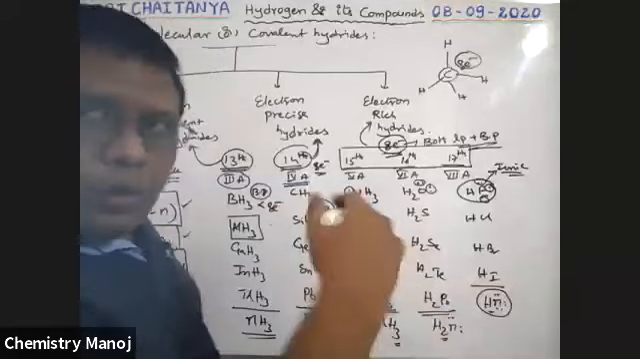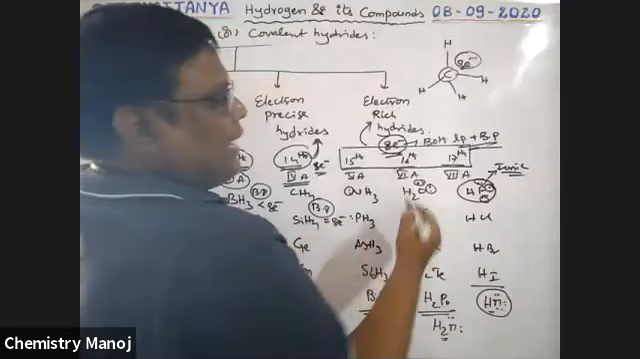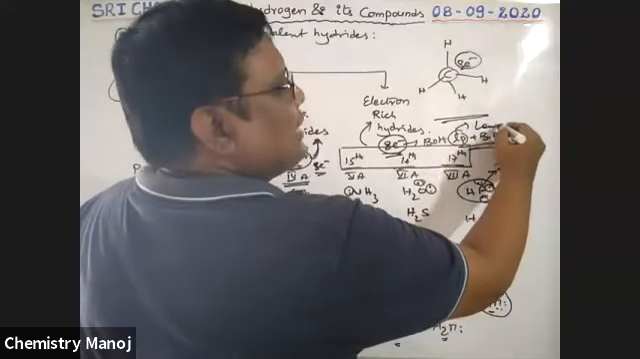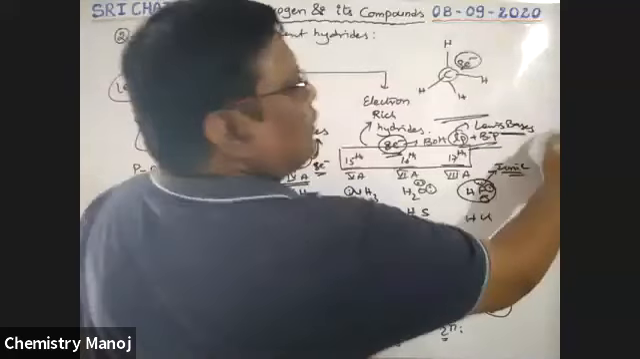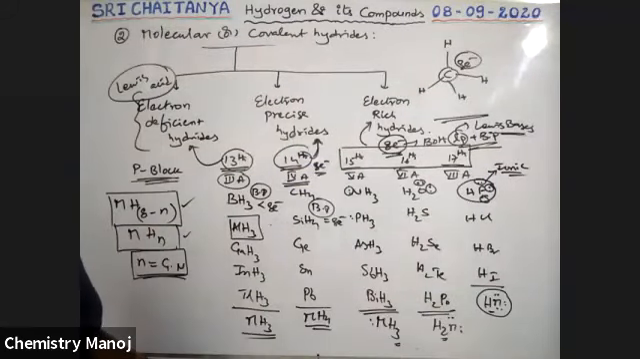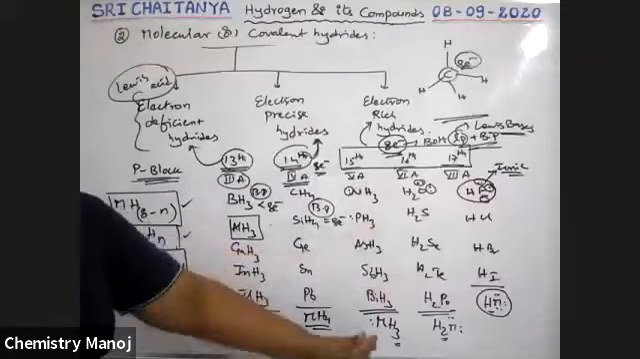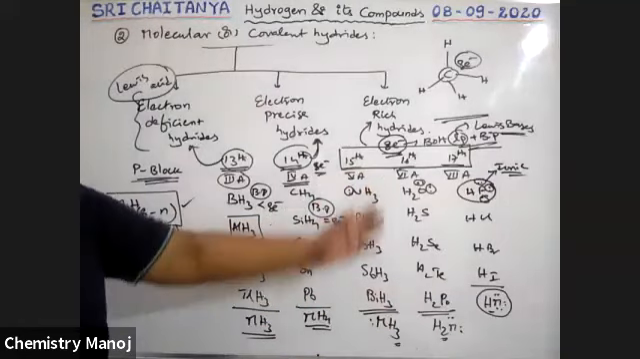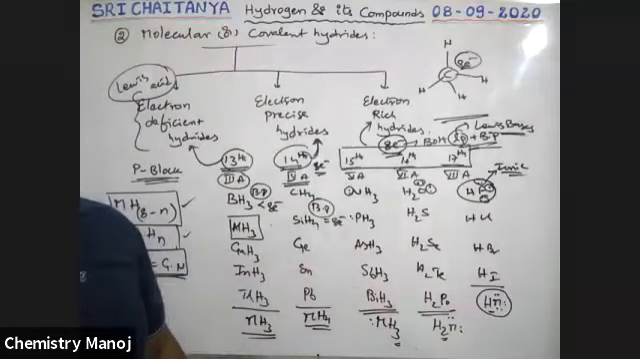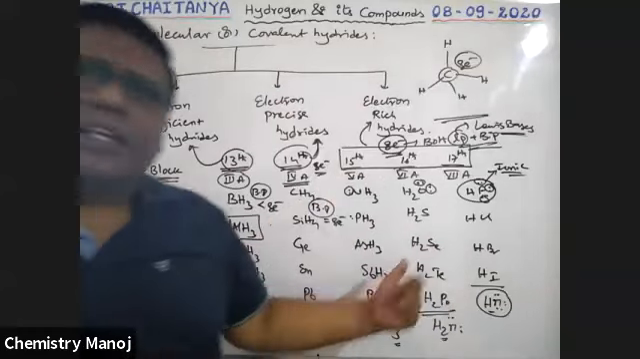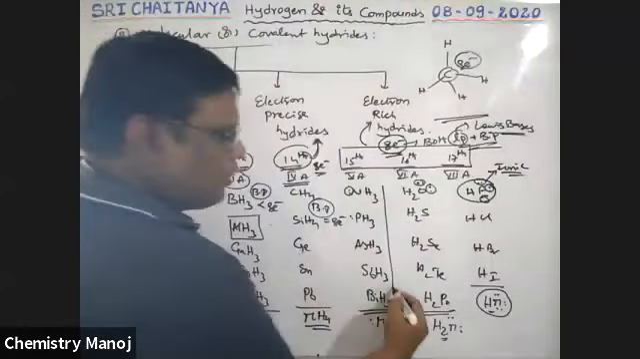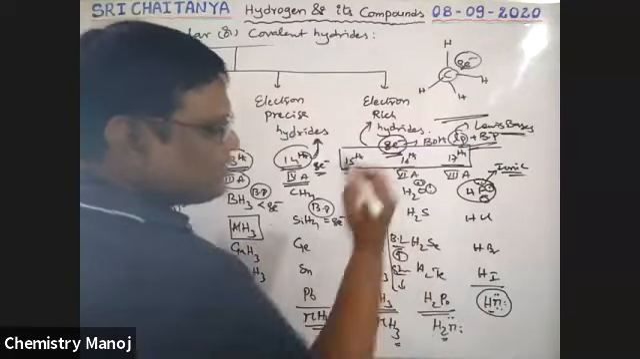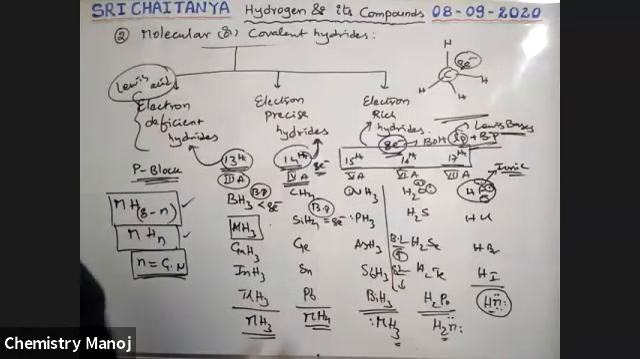So these are ready to donate electrons, which means they automatically act as Lewis bases, electron pair donors. Now, hydride stability decreases from top to bottom. It decreases because bond length increases from top to bottom, so stability decreases. Not only here, there also.